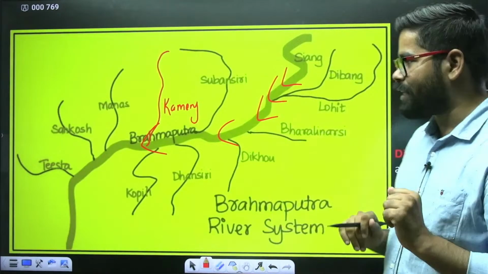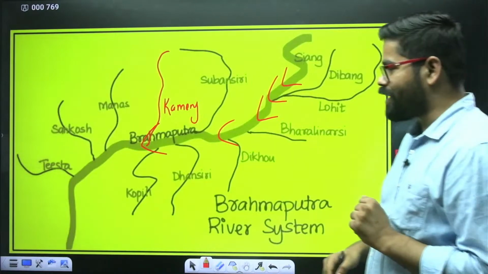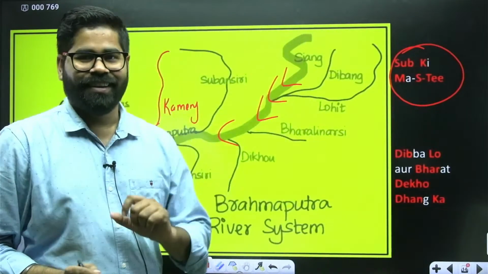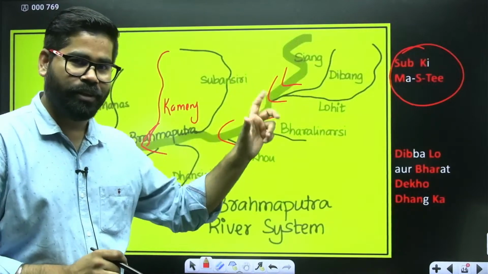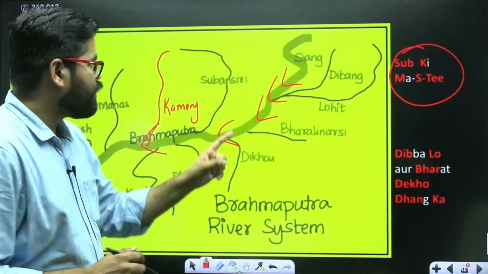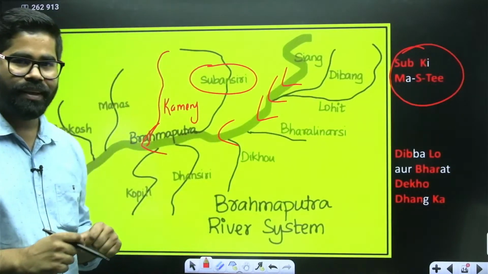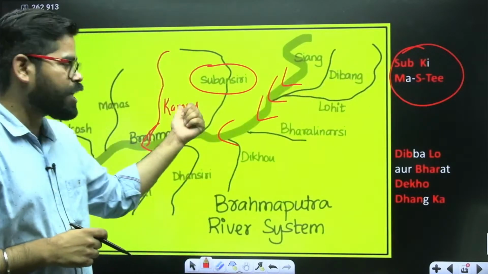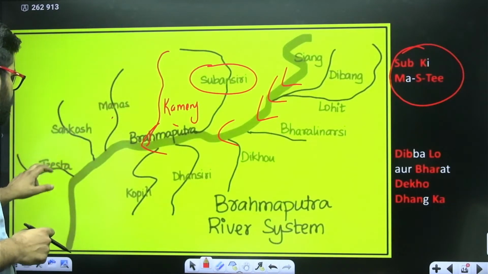Now to remember them, you have a simple mnemonic, and the mnemonic is "सबकी मस्ती". ऊपर में सबकी मस्ती चल रही है. ऊपर में कौन कौन से, meaning in the upper portion, what are the rivers there? First of all, we have Sub, which stands for Subansiri. Ka stands for Kameng, and then we have Manas, Sankosh, Teesta.